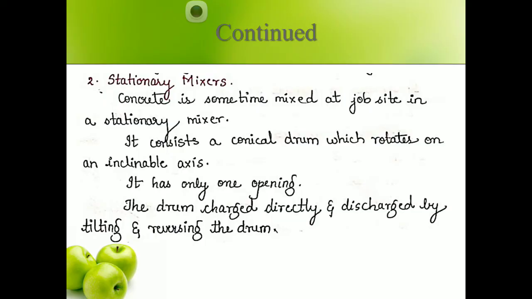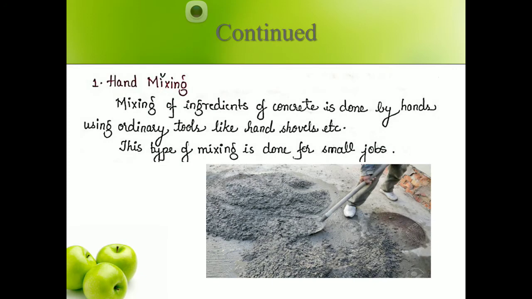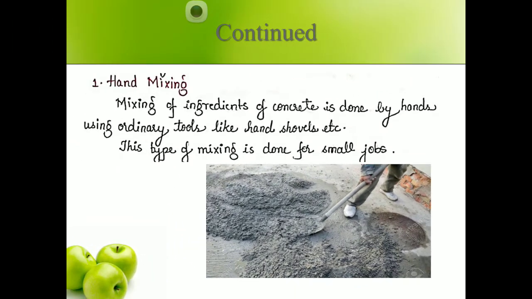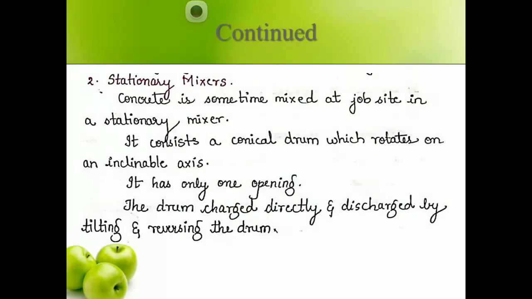Next one is the stationary mixer. In the stationary mixer, concrete is sometimes mixed at a job site. It consists of a conical drum which rotates on an inclined axis. It has only one opening. The drum is charged directly and discharged by tilting and reversing the drum. Already I have discussed this in my batching process.